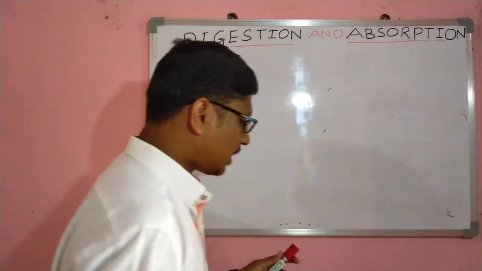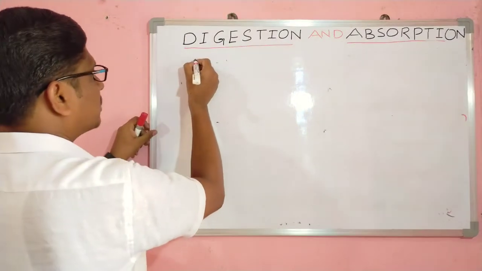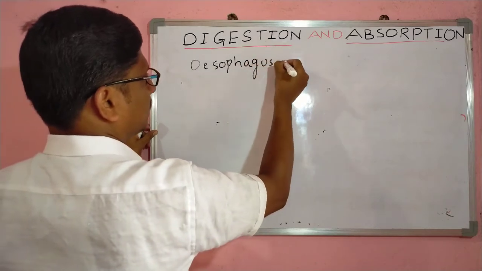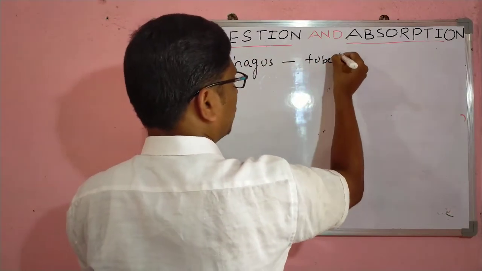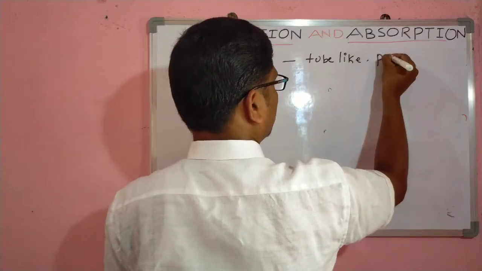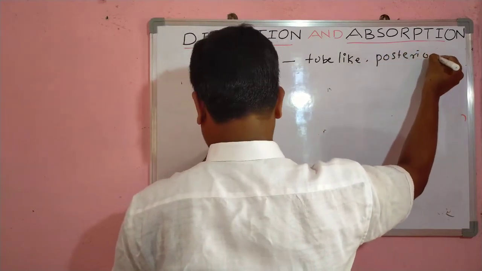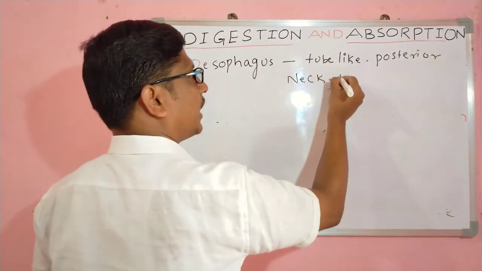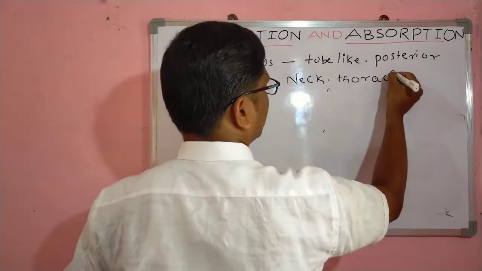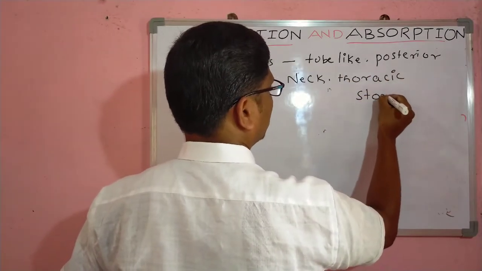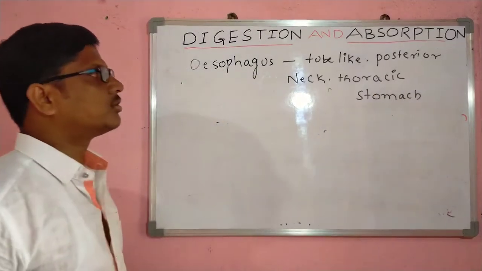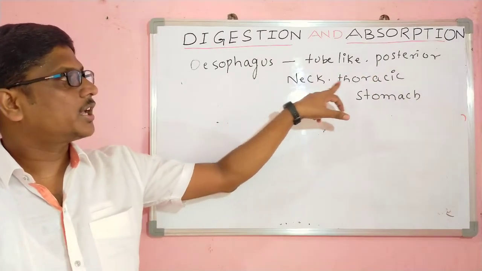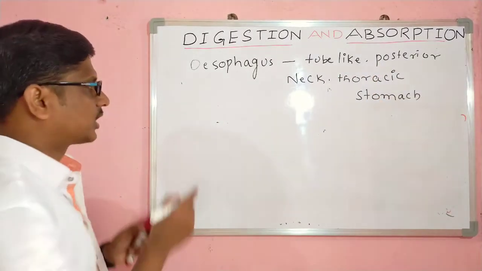Right. Next structure of the alimentary canal: the pharynx opens into a specific structure called the esophagus. This esophagus is a tube-like structure extending posterior, passing through the neck and thoracic region, and opens into the stomach. Esophagus is a tube-like structure extending posteriorly, passing through the neck and thoracic region, and finally enters into the stomach.